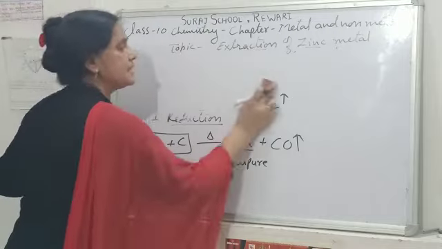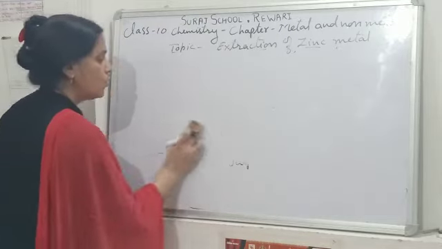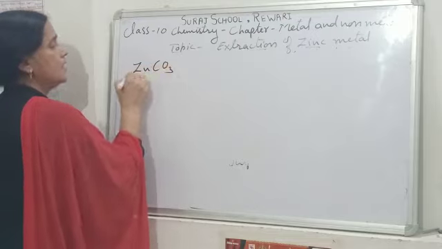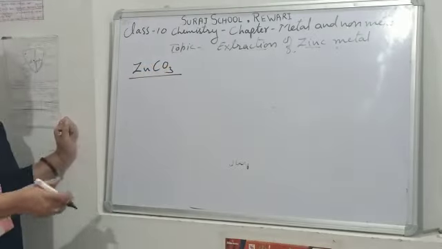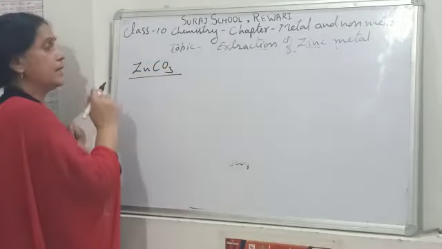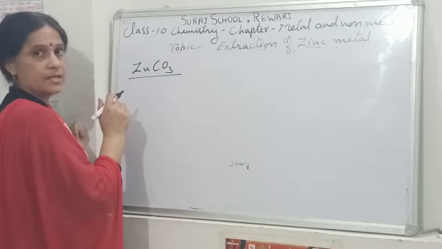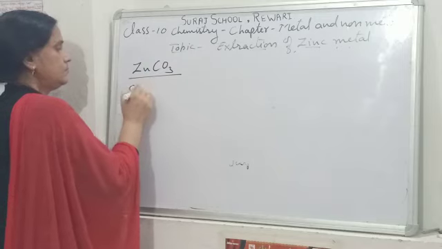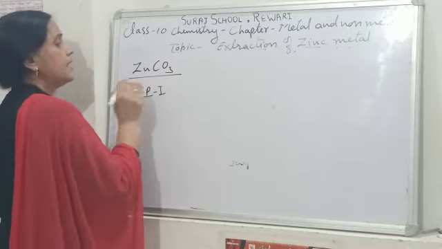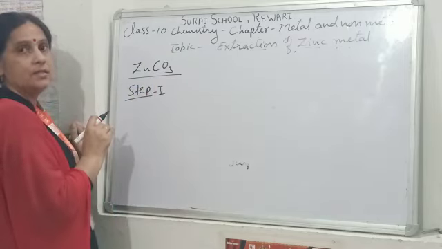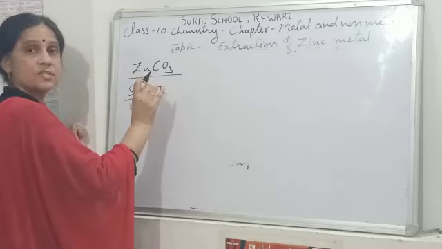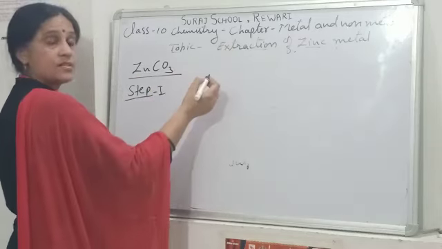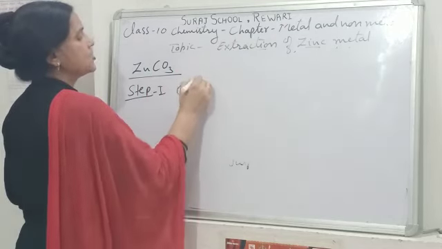The second type of ore of zinc is zinc carbonate. So how can we extract zinc metal from zinc carbonate? It is known as the zinc calamine ore. If we have a carbonate ore, then for the extraction of zinc metal our first step should be calcination.